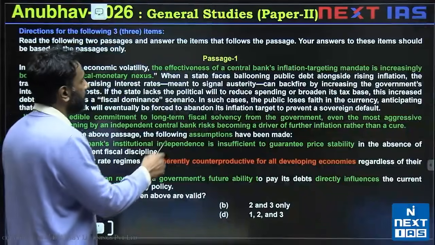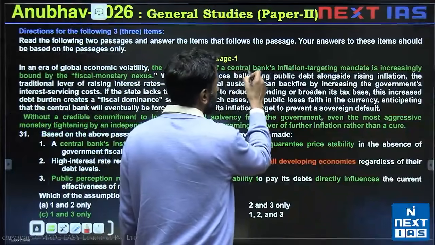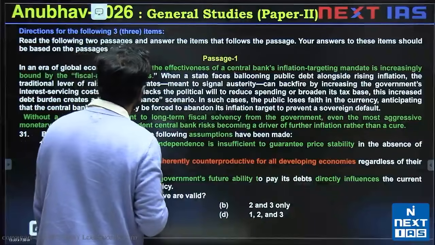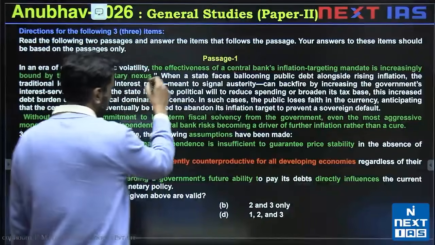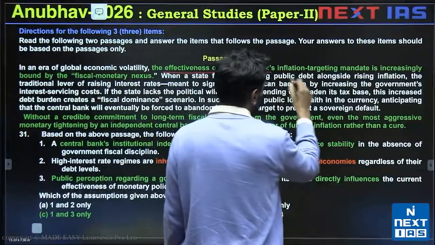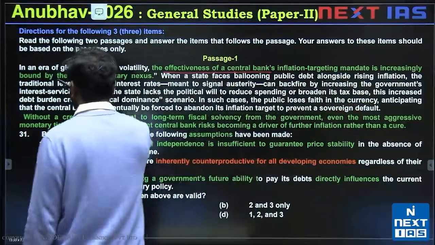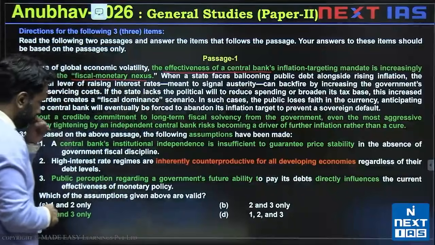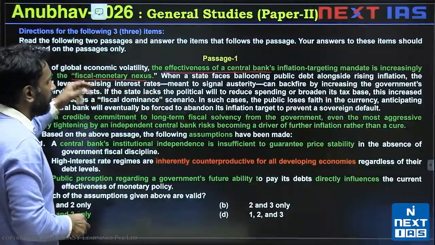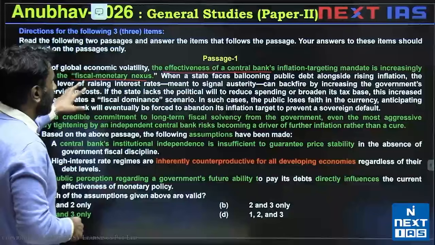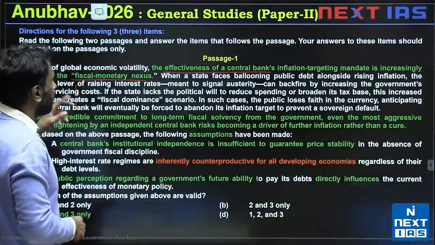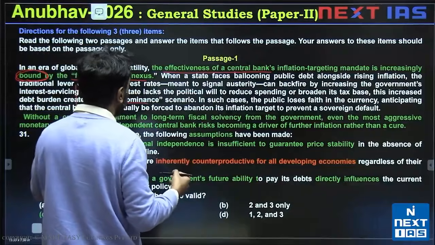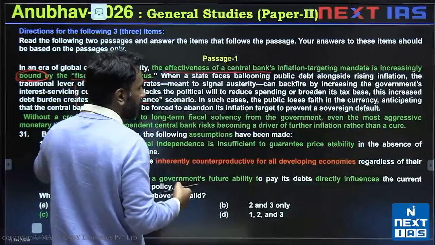The passage is about the effectiveness of central bank's inflation targeting mandate, which is increasingly bound by the fiscal monetary nexus. So effectiveness of central bank is limited. Increasingly bound would mean limited by fiscal monetary nexus. So there is something called fiscal monetary nexus, which is described here, which leads to fiscal dominance, where essentially the political will affect whether a central bank is effective or not.